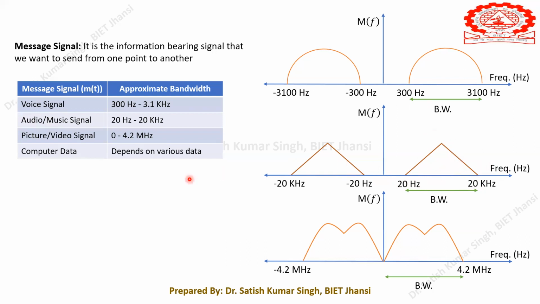Similarly, I have drawn for the video signal like this. So again, you can see it is starting from 0 hertz, and then it is going up to 4.2 megahertz. Similarly, you can calculate the bandwidth, that will be equal to 4.2 megahertz. The bandwidth in the case of the audio signal will be approximately 20 kilohertz because the lower frequency component is 20 hertz, which is very small.